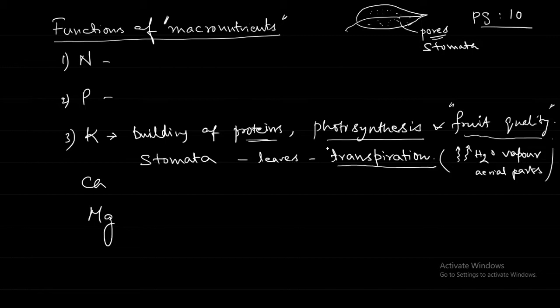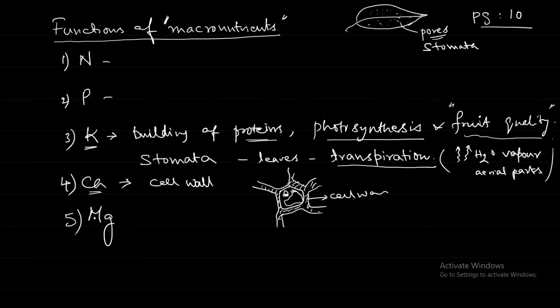The next one is magnesium. Don't confuse it with manganese, Mn. This is magnesium, an important part of chlorophyll. Chlorophyll is present in the leaves.